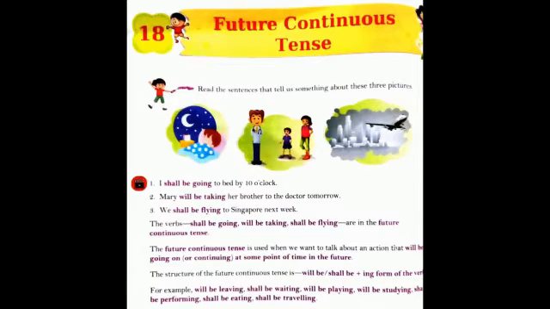So what is future continuous tense? We use the future continuous tense to talk about an action or situation that will be in progress at a particular point of time in the future. When we decide to do anything in the future, or do some action or have some events or situation in the future, and that will be decided at a particular point of time.